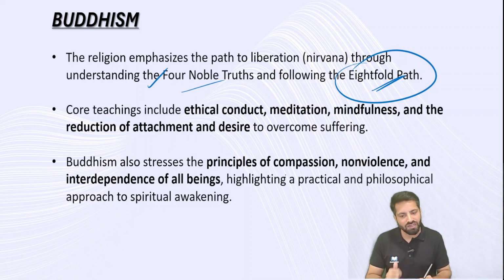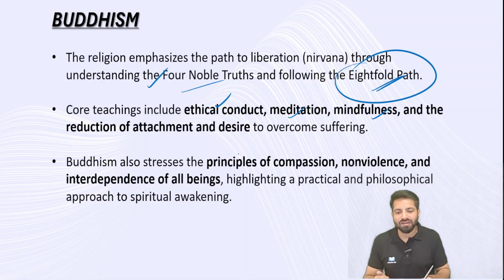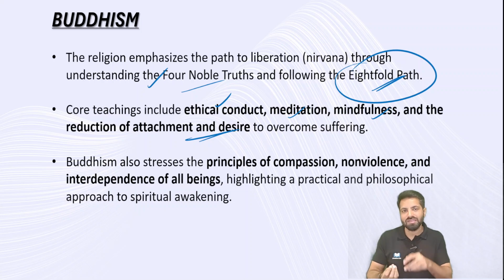And the core teaching, again, tells you to make sure that your conduct is ethical and moral, and it gives the way to behave also. Meditation is to control your desires, even your thought process. Meditation and mindfulness mean being calm, content, satisfied. And then reduction of attachment and desire. Again, the core philosophy says that everything starts from desire. If you are able to control that desire, ultimately you can control your conduct. So how do you make yourself ethical and moral? By controlling your desire. This is another core philosophy given by Buddhism.